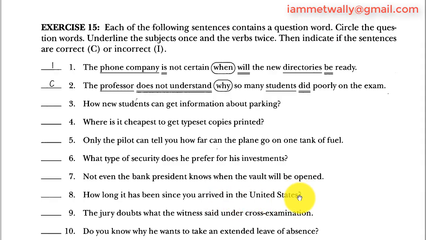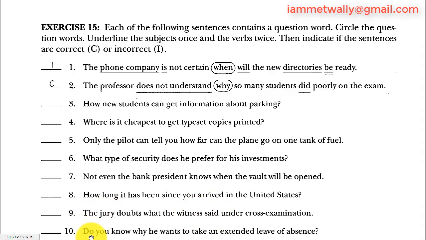And I see a question mark at the end, so I should have the question word order. So how long is a question word. It has been, that means it is not in question order. It should be how long has it been, not it has been. So the sentence is incorrect. 9. The jury doubts what the witness said under cross-examination. The jury is the subject, doubts is the verb, what is a connector, the witness is the subject, and this is a connector word, so I just have to have subject and verb. Said is the verb, the sentence order is correct.